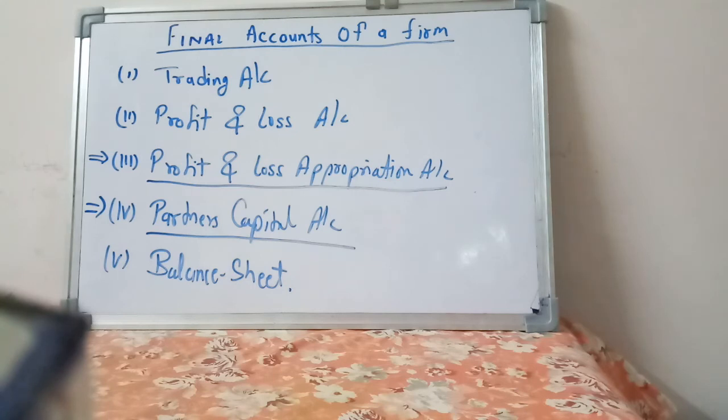Next I am going to show you the format of profit and loss appropriation account. In case of profit and loss appropriation account, please give the heading in your notebook pro forma of profit and loss appropriation account. Then I am going to begin with that. मैं आपके सामने पहले pro forma draw करता हूँ, then we will begin with that.